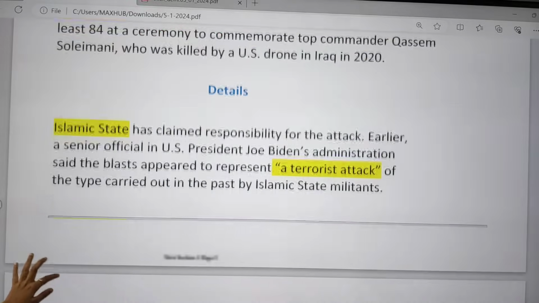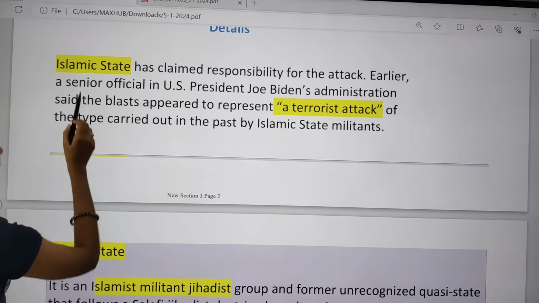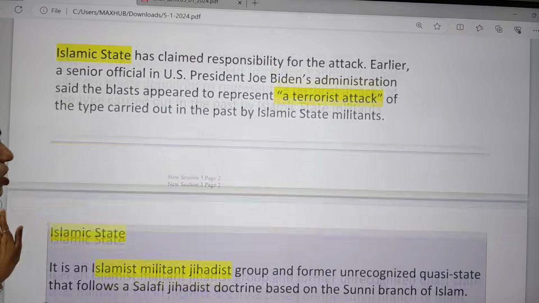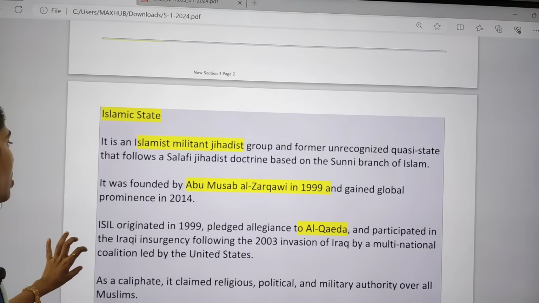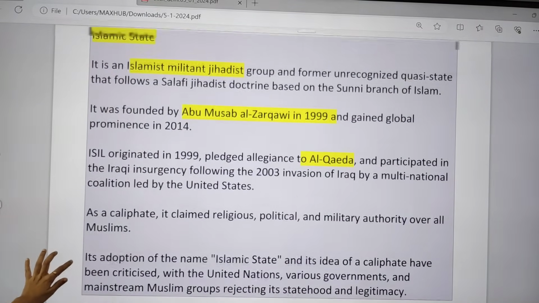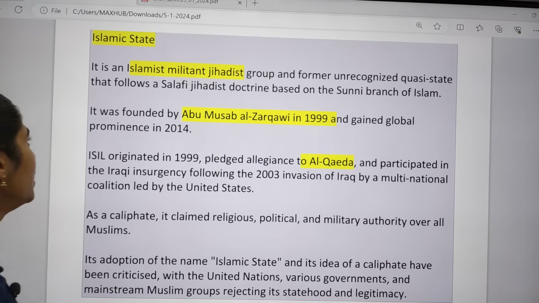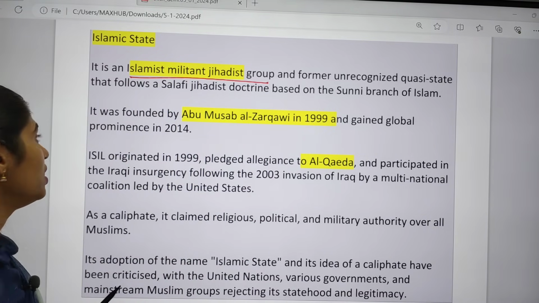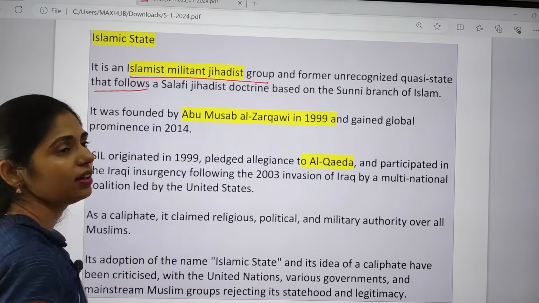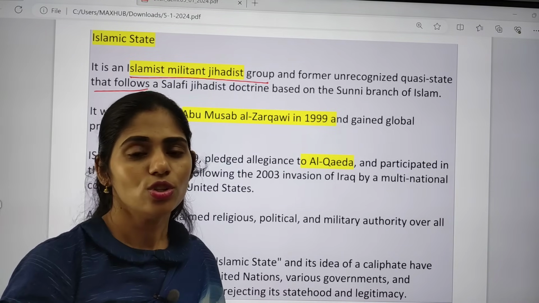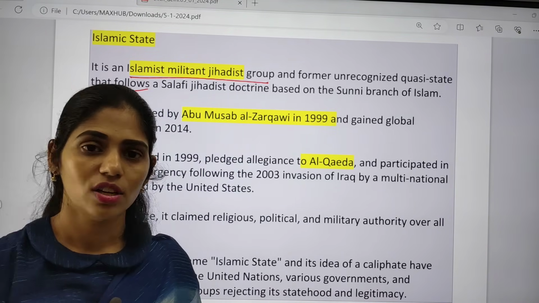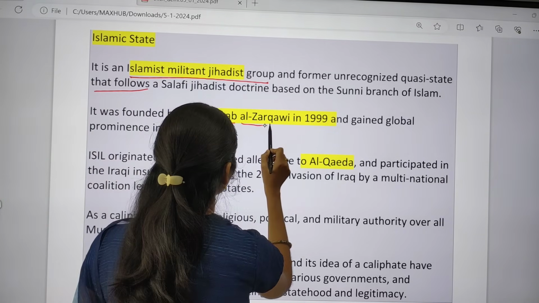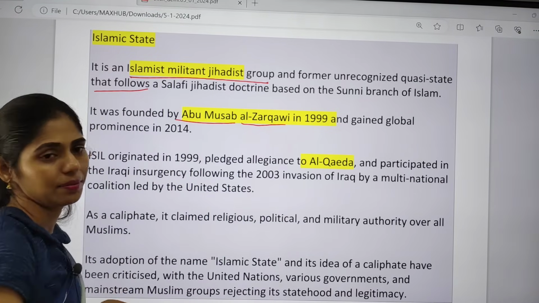And if you see some details, this article says that Islamic State has claimed responsibility for this attack. It is a terror attack. So what is this IS, Islamic State? It is an Islamic jihadi militant group, a formally unrecognized quasi state. It is based on the Sunni branch of Islam. So in Islam we have two groups, Shias and Sunnis. This belongs to the Sunni branch, and was founded by Abu Musab al-Zarqawi in 1999, and it